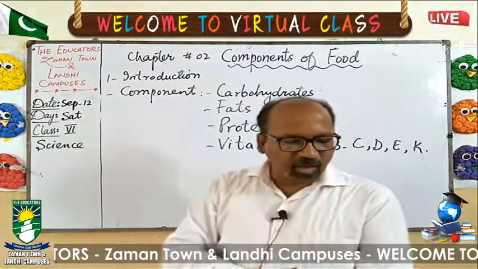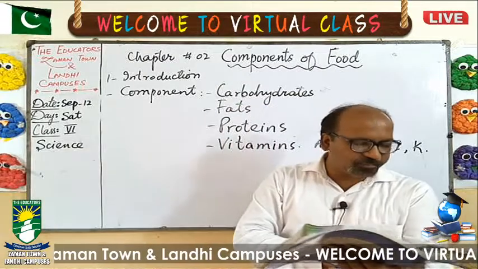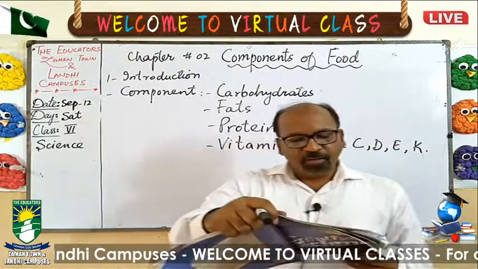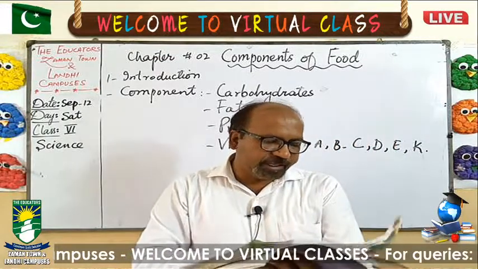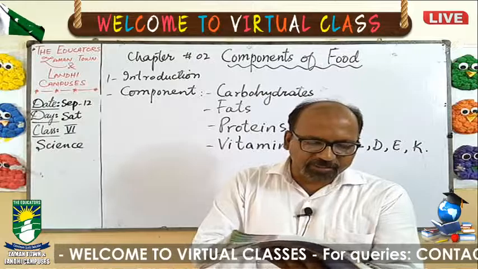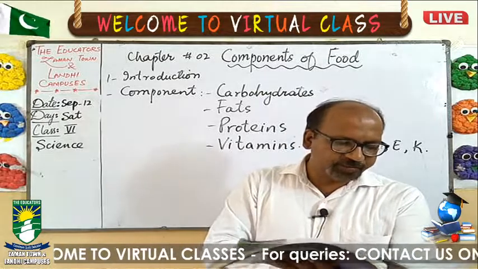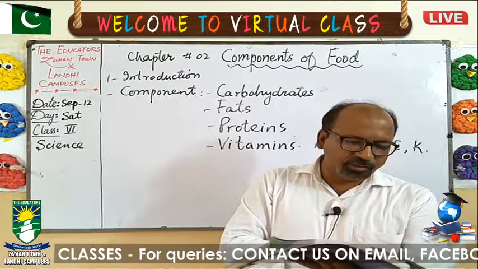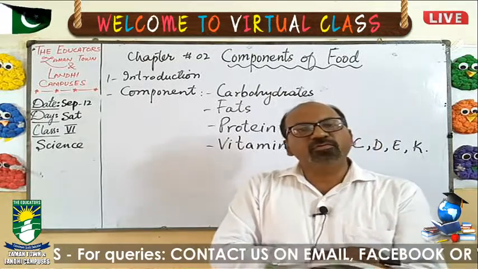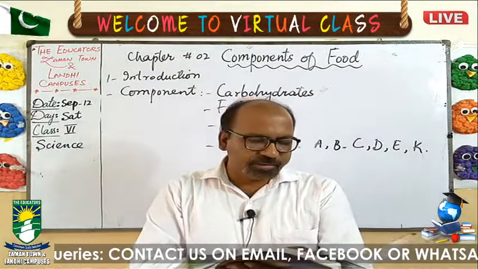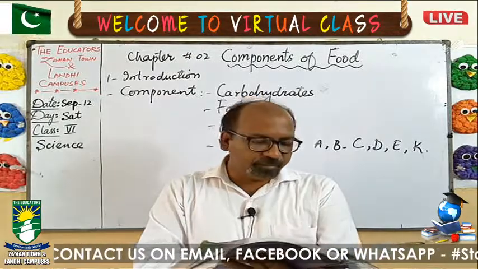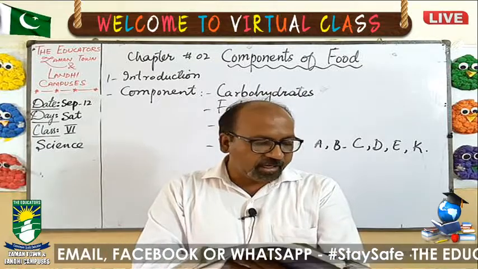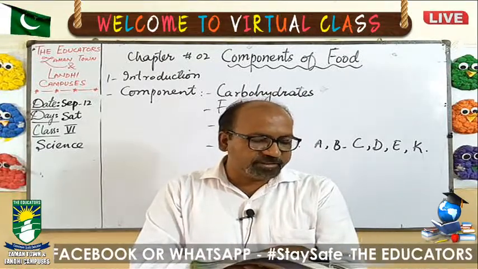Now come to the topic, page number 14. Components of food. The food we eat contains some essential components that our body needs. These components are called nutrients. If you are asked to define nutrients, what will be the definition? The food we eat contains some essential components that our body needs. These components are called nutrients.